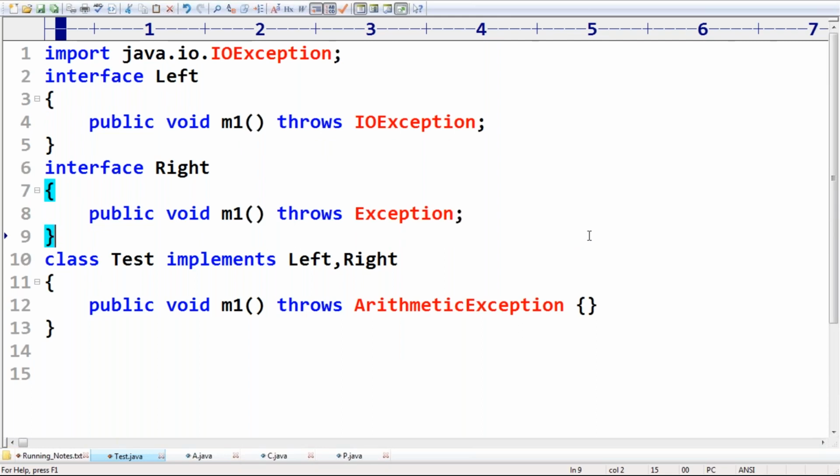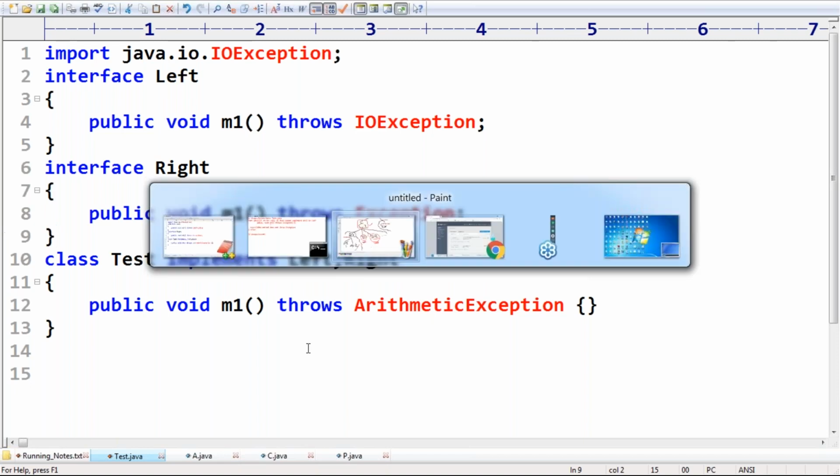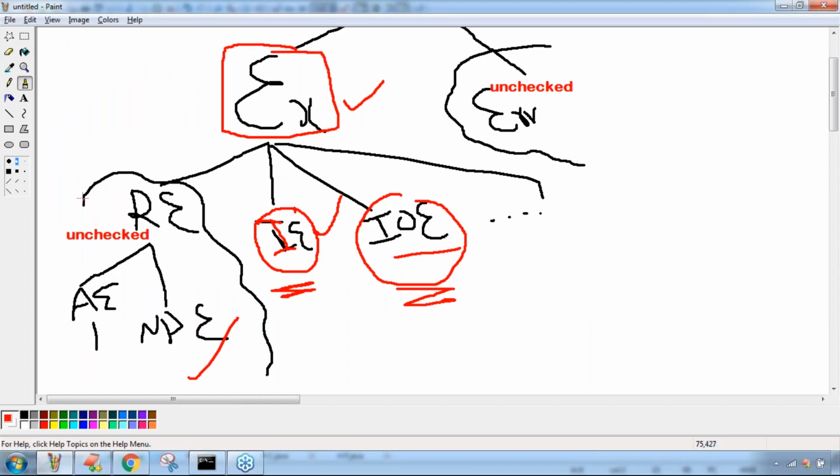Sir, as per our diagram, runtime exception and its child classes, error and its child classes are unchecked. Except these, the remaining things are checked.